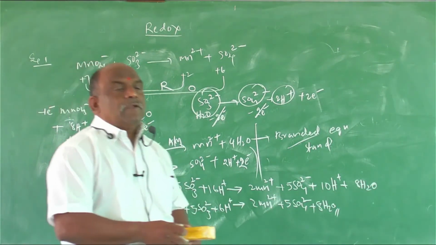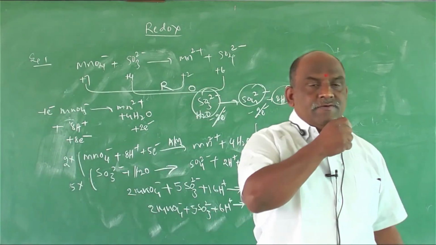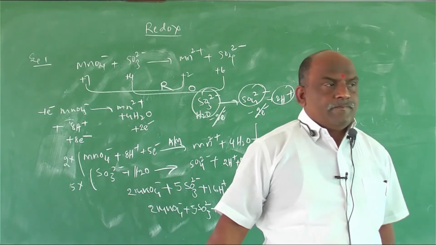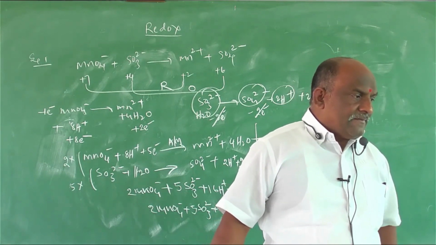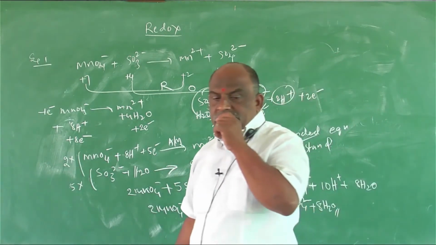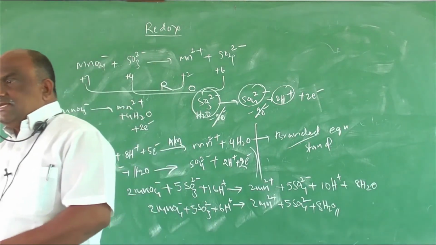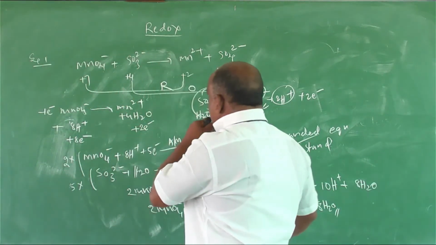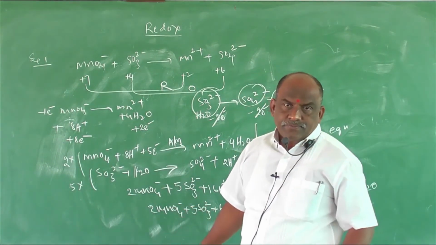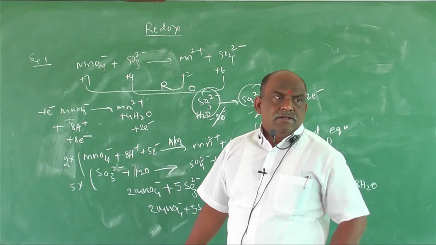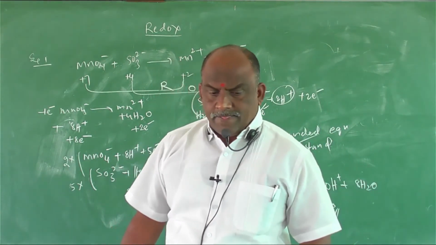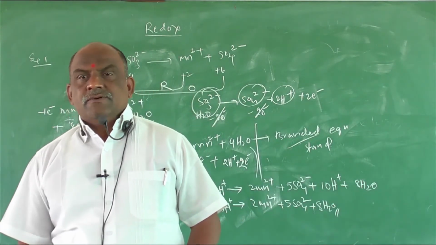Or else practice one more. You will get an idea about that. Write down one more equation: MnO4 minus plus C2O4 2 minus gives Mn2 plus plus CO2.